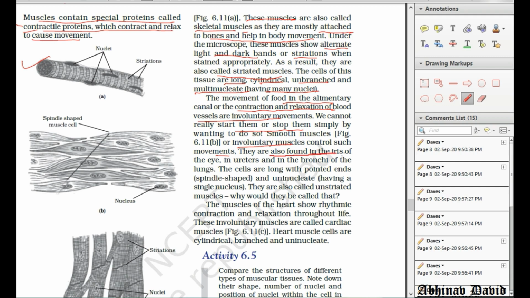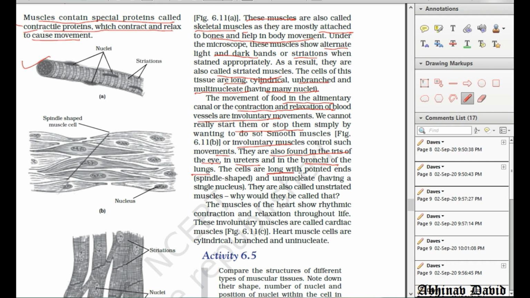They are also found in the iris of the eye. So these are the examples where these smooth muscles are present. So you should note down all these examples. Ureters. So the ureter is passing the urine from the kidney to the urinary bladder. We cannot control all these actions. In the bronchi of the lungs, we cannot control that.